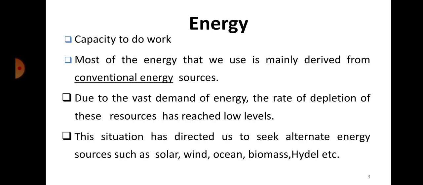Okay, and there are other names for this also. That is probably why it is confusing. Conventional sources of energy are also called non-renewable sources of energy because they cannot be renewed. Conventional means they will get over, so it's not possible to renew them. So it's called a non-renewable source of energy. In the same way, non-conventional sources of energy are called renewable sources of energy because they can be renewed. So non-conventional is renewable, conventional is non-renewable. Okay, those are the other names.